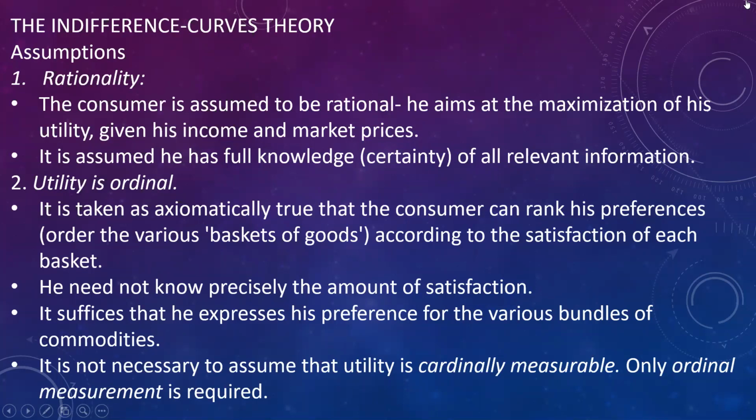First one is rationality. They assume that consumer is rational, that is, he aims to maximize his utility or satisfaction with the given income and market prices, and he has full knowledge or relevant information. Second, they said that utility is ordinal. We cannot measure the utility like in cardinal approach, but a consumer can rank his preference according to the satisfaction from each basket of goods. He does not need to precisely give the amount of satisfaction.